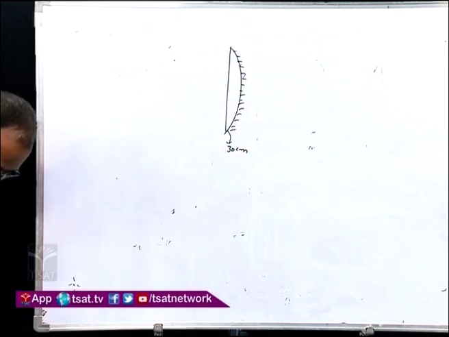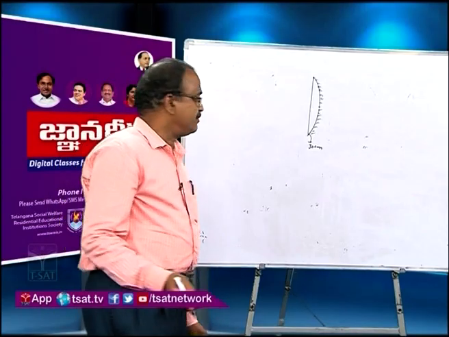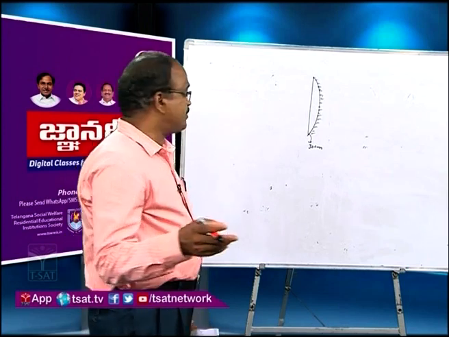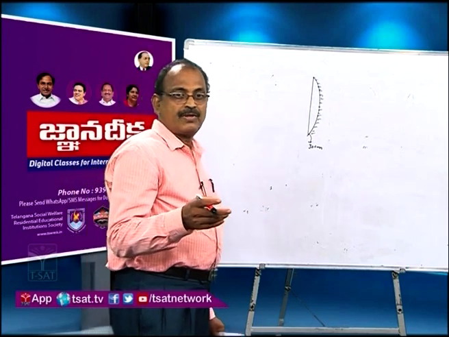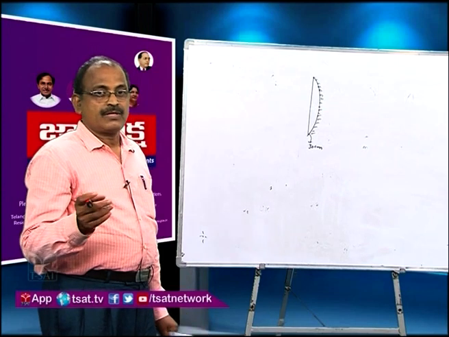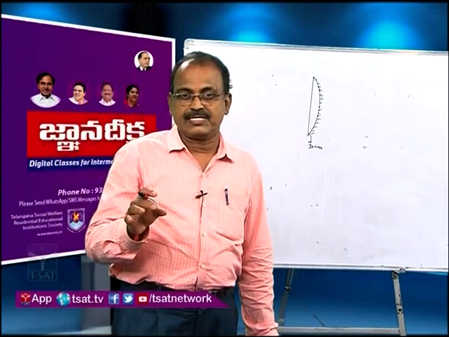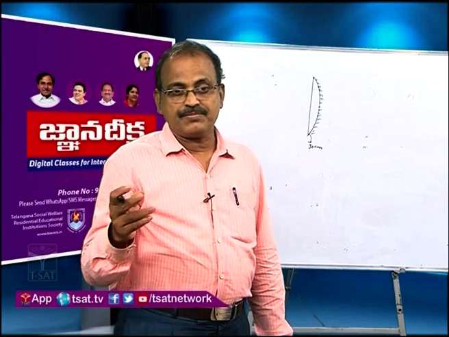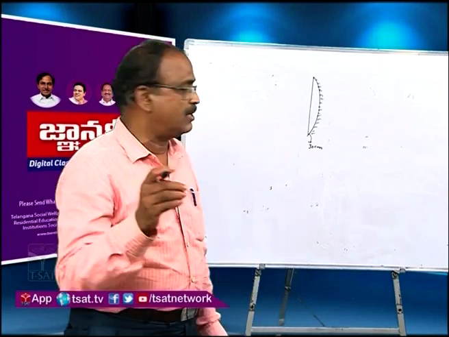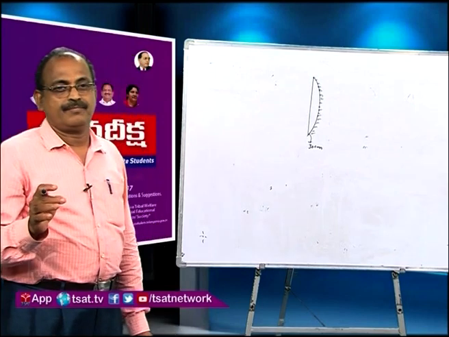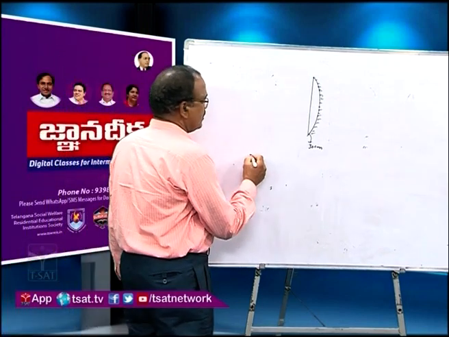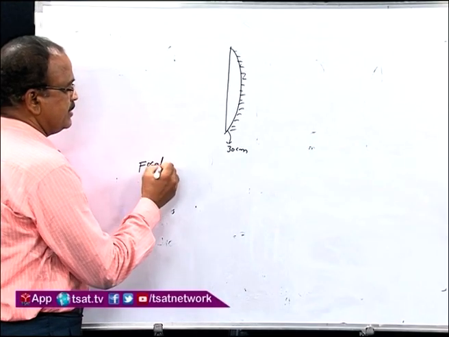Now, here in this case, the real image which is formed equal to the size of the object, means generally in these cases the real image which is formed of the same size as the object is possible at the 2f only. So, indirectly what we have to do? We have to calculate the focal length.